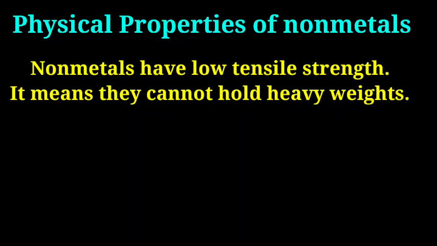Now the next property is tensile strength. Non-metals have low tensile strength. It means they cannot hold heavy weight like metal. Metal can bear heavy weight. That's why they are used for making vehicles. But non-metal cannot be used because they do not have high tensile strength.